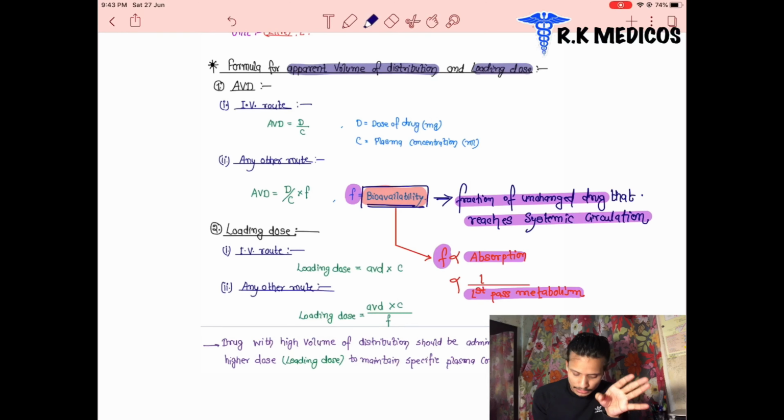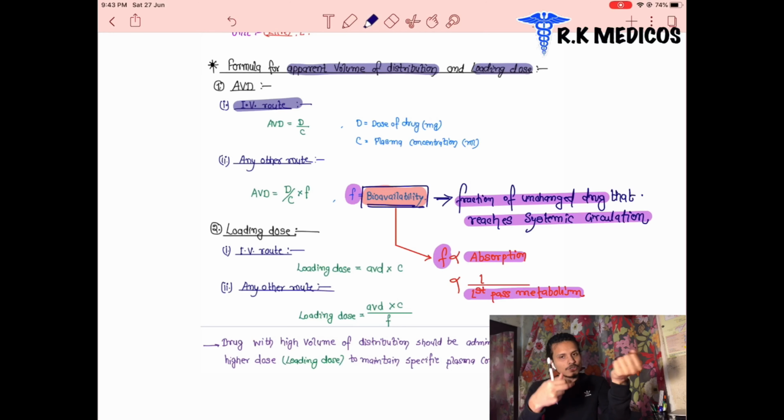And that is the intravenous route. How can we calculate for a patient taking the intravenous route? It means not orally. Intravenous route is injecting inside the veins. What happens if the patient takes the drug intravenously? The dosage of drug is represented by D here, and C is the concentration of plasma.